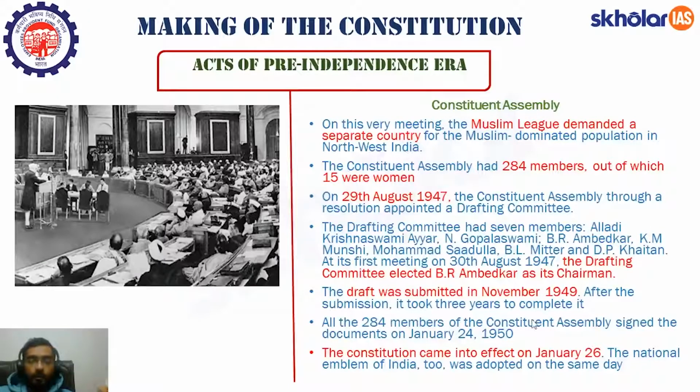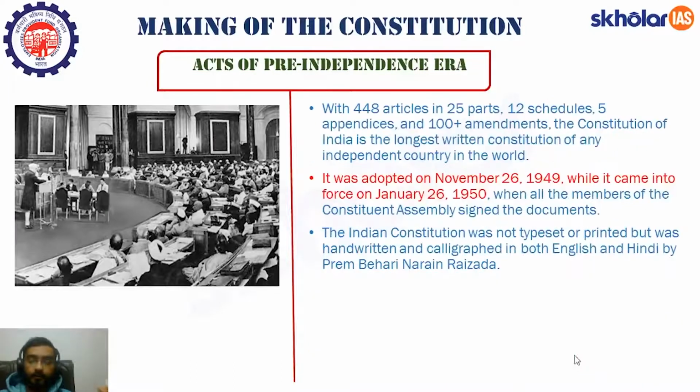All 284 members of the Constituent Assembly signed this document on January 24, 1915, and the Constitution came into effect on January 26. I hope this is clear. Now, the Indian Constitution currently has 448 articles. They are divided into 25 parts, and we have 12 schedules as well, and 5 appendices. And this Constitution of India has been amended 100 plus times.